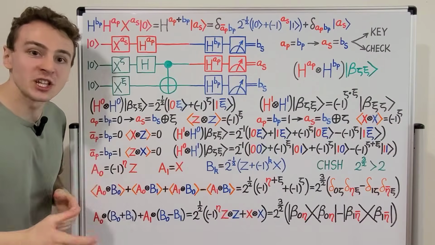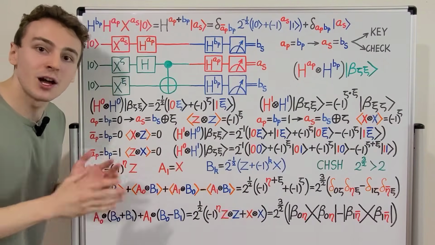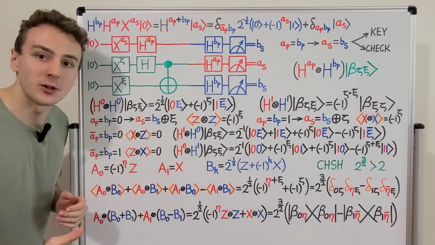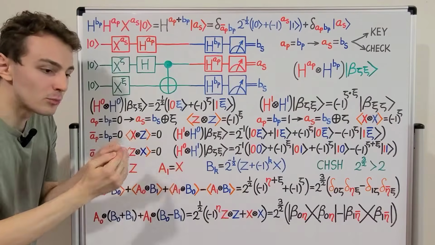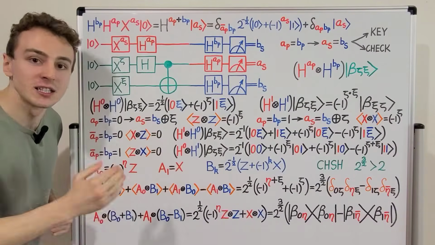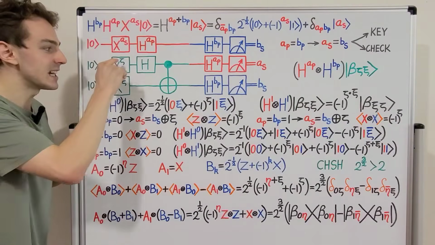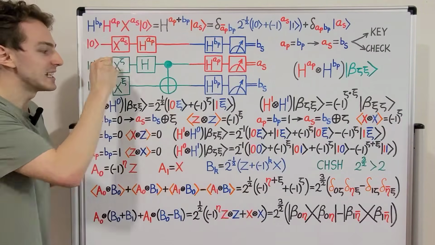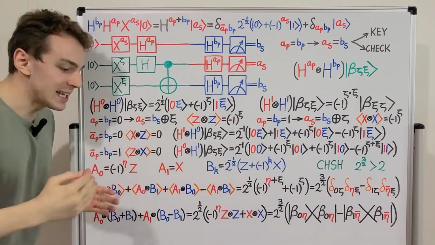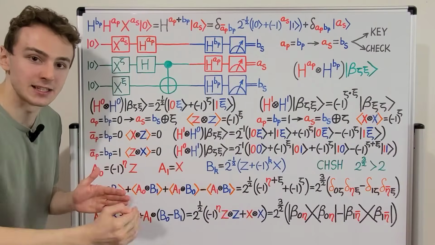An EPR source prepares EPR pairs. These are Einstein-Podolsky-Rosen pairs. We can imagine pairs of qubits that are prepared in a Bell state that is specified by two classical bits, zeta and xi. We're going to fix the values of zeta and xi. So that means this EPR source is preparing the qubits in the same Bell state.